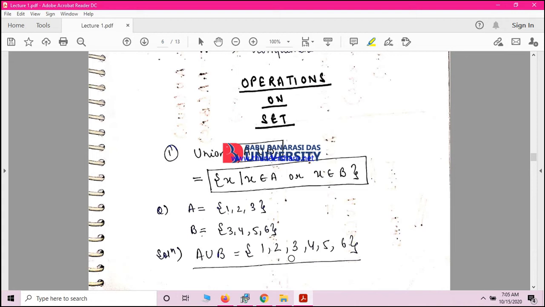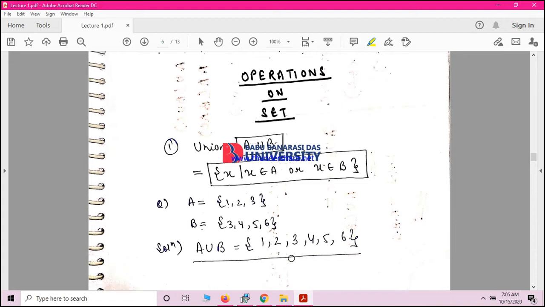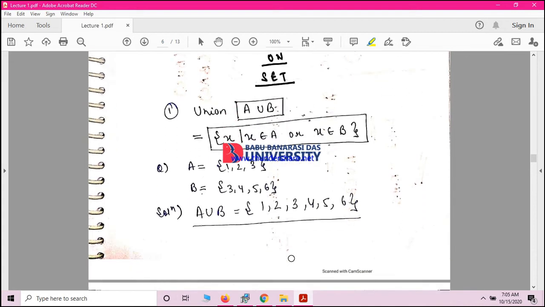So the set of all elements which belong to A or B is written as x belongs to A or x belongs to B. This is the example: A is equal to {1, 2, 3}, B is equal to {3, 4, 5, 6}, and the answer will be A: 1, 2, 3. Then you just simply write down 4, 5, 6.